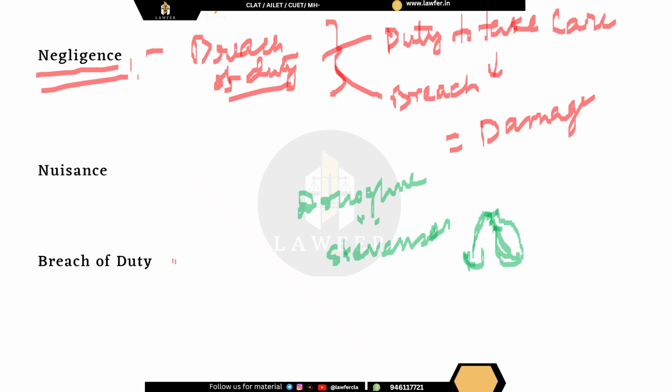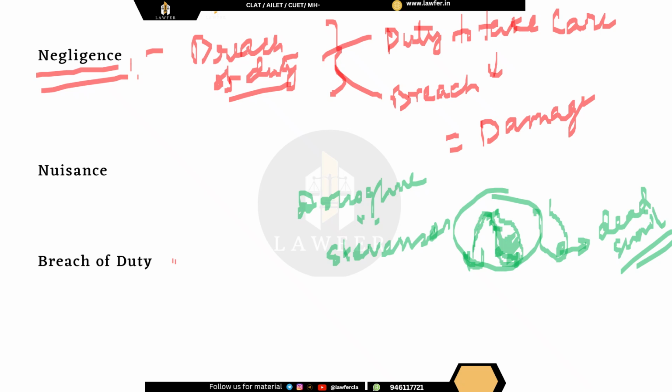Ultimately, when the bottle was emptied, it was found that inside the bottle there was a dead snail. You can understand that the manufacturer of this bottle had a duty to take care. Most certainly he had breached his duty, because how was a snail found inside the bottle? Because of that, there were health hazards and damages suffered by the victims. So the manufacturer was negligent in Donoghue versus Stevenson.